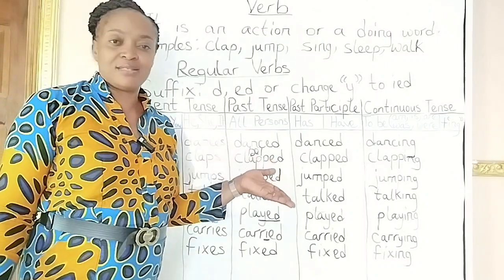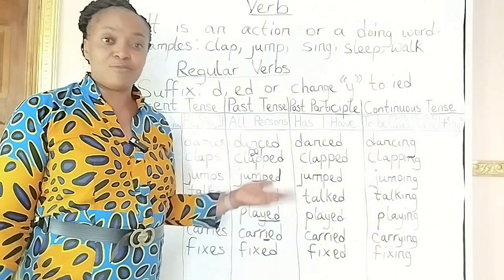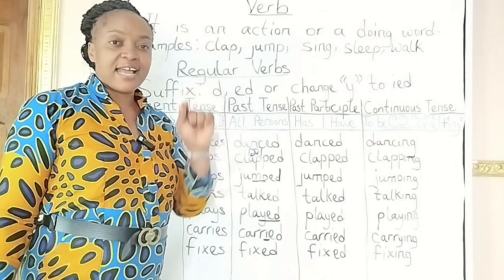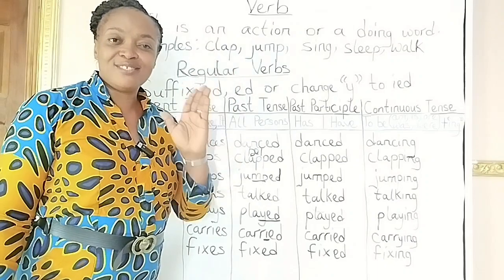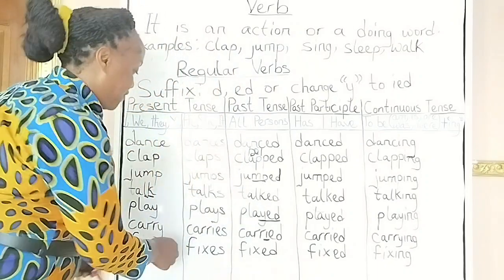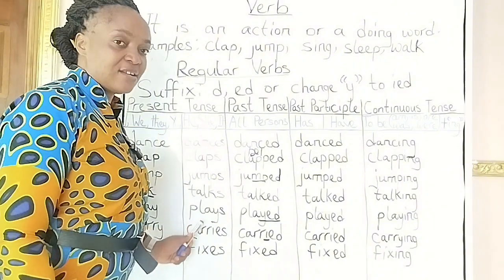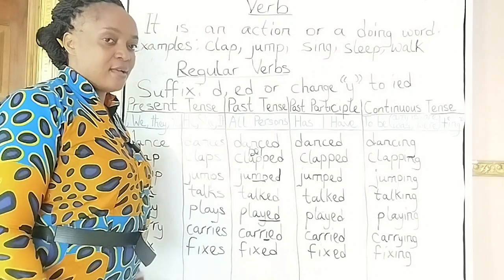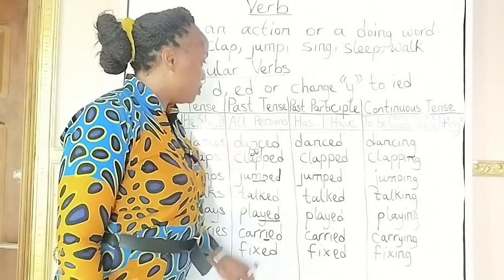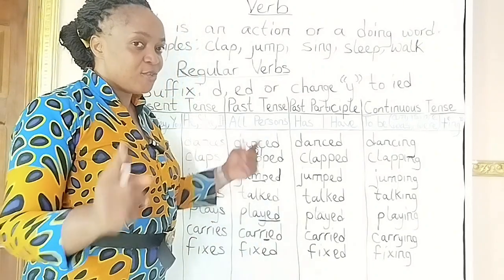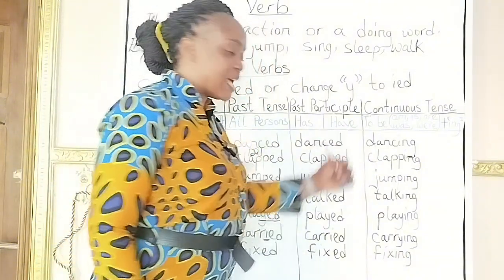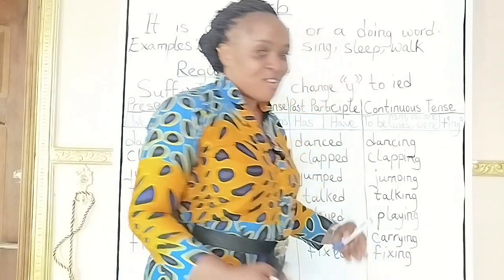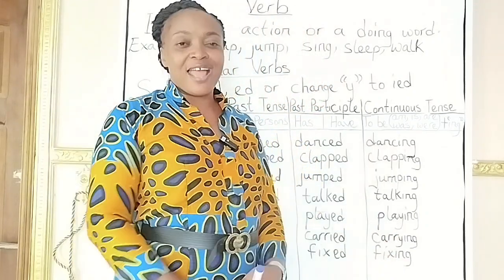That is the complexity we have in the English language and in most languages. So, in this case, when you have any verb that ends with X, don't double the X. That is why fix, for third person singular, we add ES. Fixes, he, she, it fixes it well. When you come to past tense, we say fixed. You don't double the X. And when you come to the past participle, you don't double the X. And when you come here, you still don't double the X.